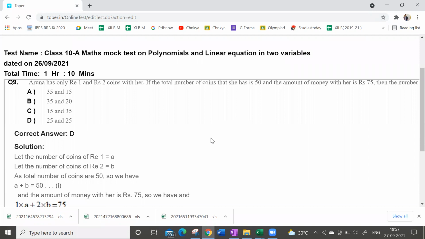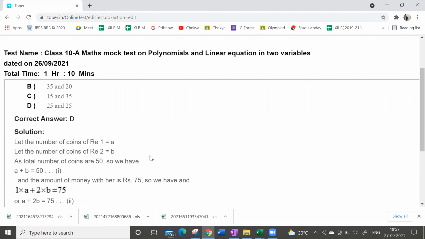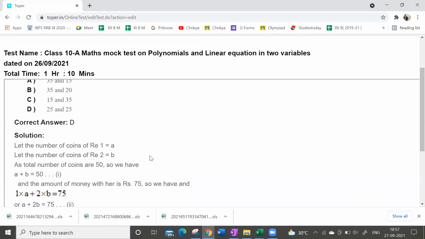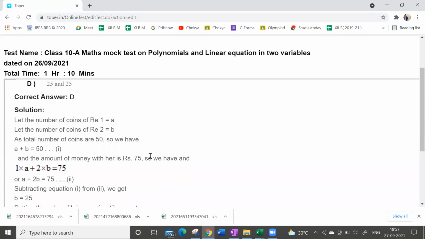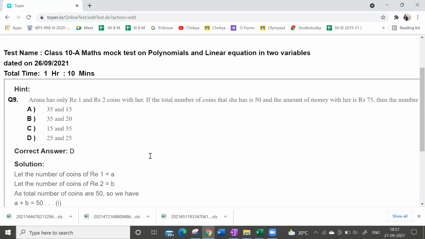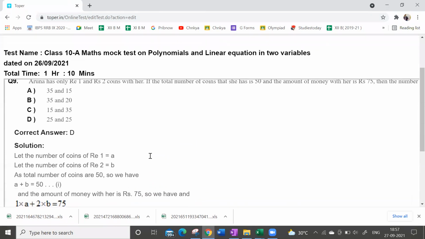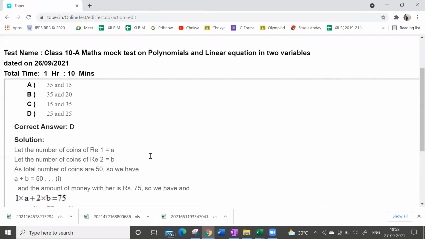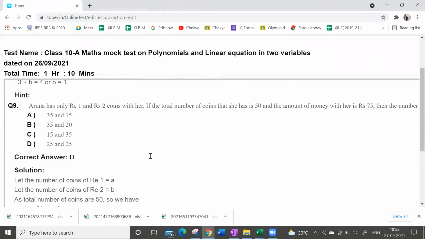Look at this here. He has taken the letter A for 1 rupee coins and B for 2 rupee coins. Total number of coins is 50, which means A + B = 50. And look at this here. Amount of money, which is 75 rupees. How much?